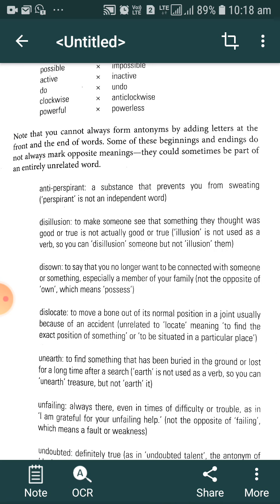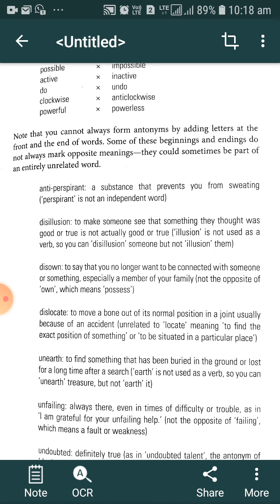Disown. Disown means to say that you no longer want to be connected with someone or something, especially a member of your family. It is not the opposite of own, which means possess. There is a difference between the meanings.